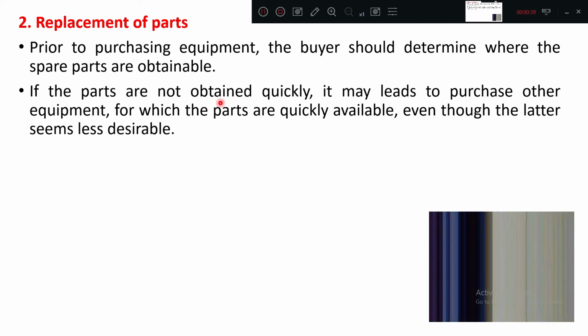If the parts are not obtained quickly, it may lead to purchase of other equipment. So there is one equipment, there are two or three equipments, you are going to have a choice among them. So which equipment do you generally go for? First, equipment A, the spare parts are not easily available, but the equipment is cheap. Second is the equipment is normal rate, but the spare parts are readily available in almost all the cities. So for the equipment whose spare parts are easily available, you have to select that one. Okay.